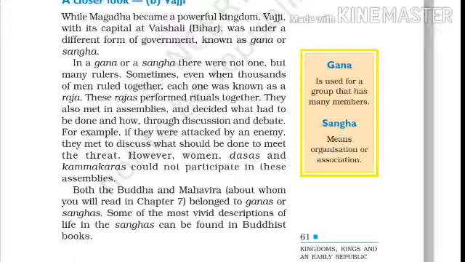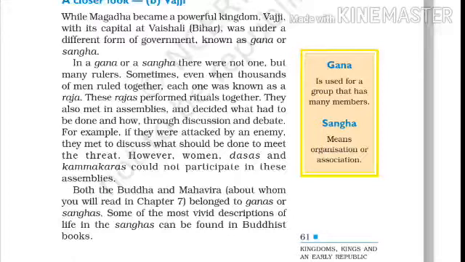It means in a Gana or Sangha, many rulers used to rule together, and each one was known as a Raja. Yes, these Rajas performed rituals together, and they also met in assemblies.